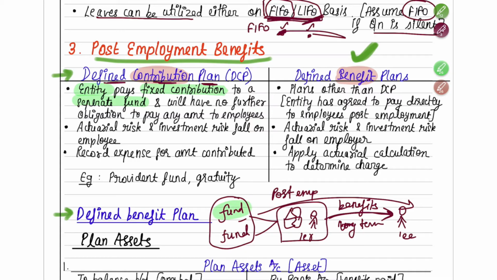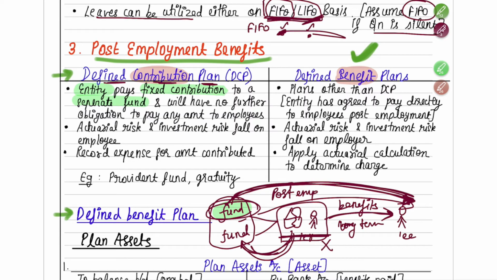And once he has made this contribution to this fund, after the employment of the employee is over, the fund will directly pay money to the employee. So once a company has paid to the fund, the company's responsibility is over there. After that, it is the fund's responsibility to pay to the employee. The employer will not come in between when the fund is paying to the employee. The company will pay to the fund, and their responsibility is over. Then the fund will make payment to the employee. So the entity will have no further obligation to pay any amount to the employee. So this is about a contribution plan.